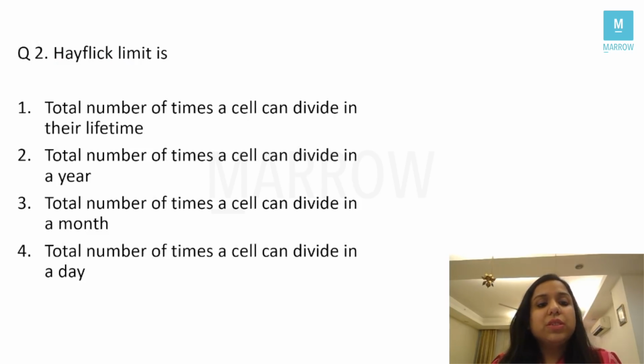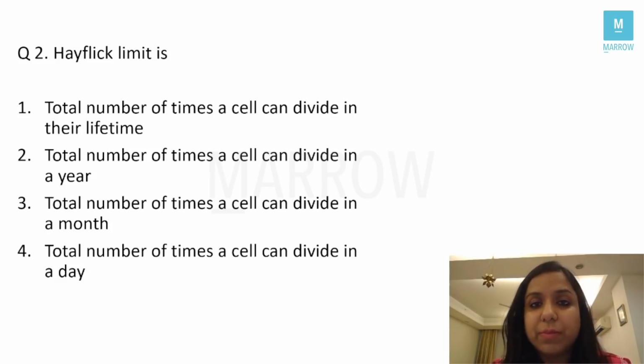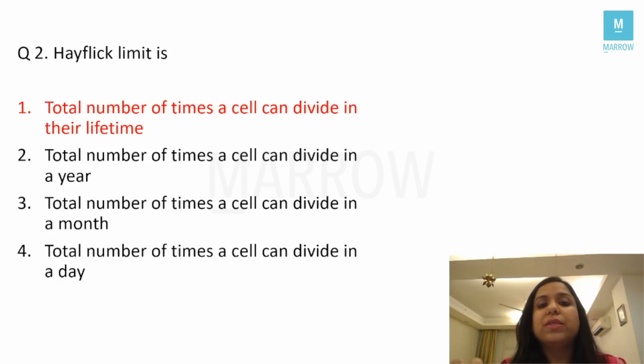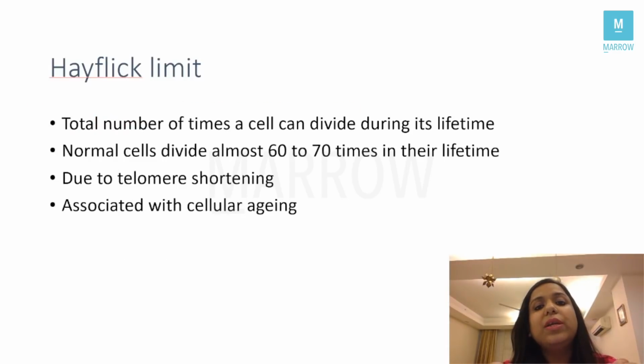Next question is, students, Hayflick limit is the total number of times a cell can divide in their lifetime, in a year, in a month, or in a day. Now, if you remember, when I was teaching you the topic of cellular aging, I told you this concept of the Hayflick limit. First of all, let's see the answer. It is the total number of times a cell can divide in their entire lifetime, right? Normally, they say that a cell usually divides around 60 to 70 times in its lifetime.